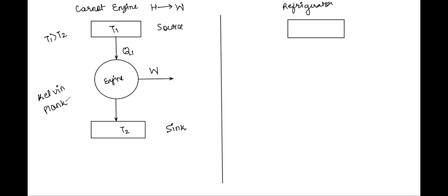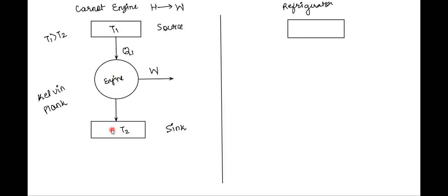The Kelvin-Planck statement reads that it is impossible to design an engine which extracts heat from a reservoir. This source is also called a reservoir because its temperature remains constant at T1, irrespective of how much heat you extract from it. So T1 and T2 are constant temperatures.